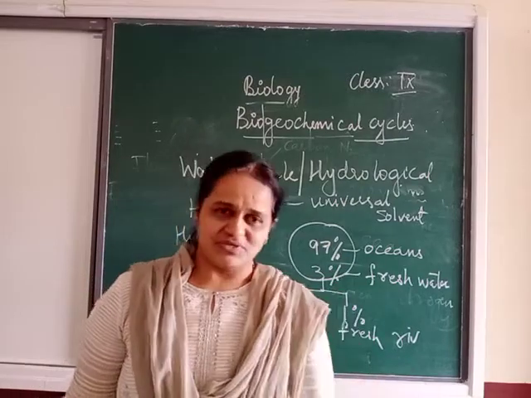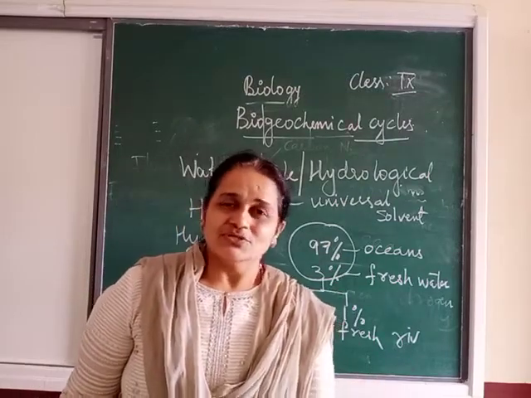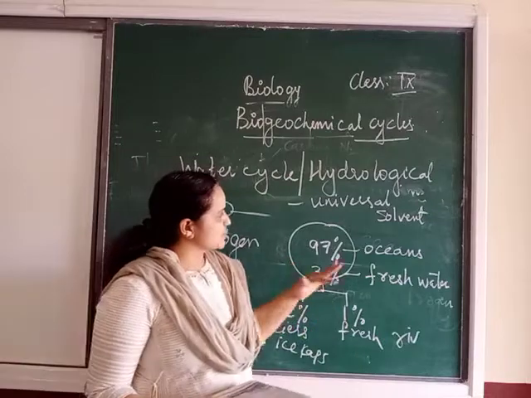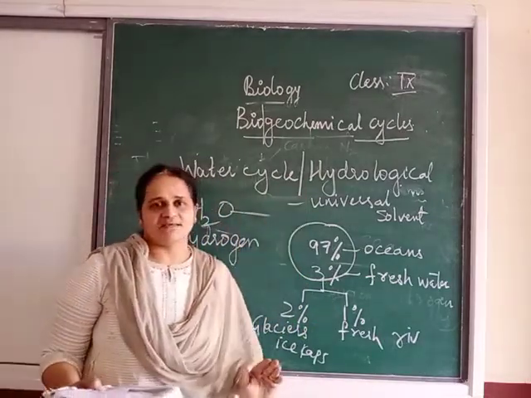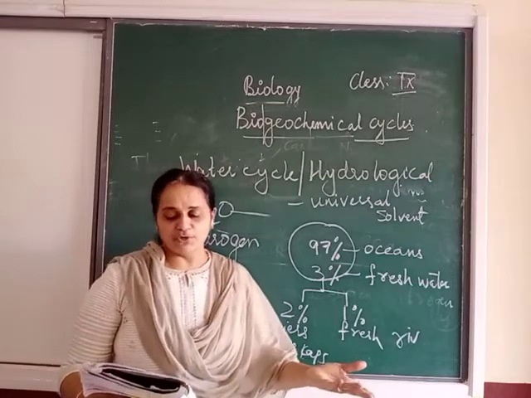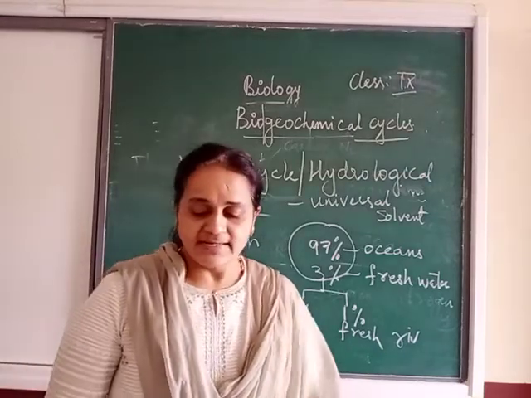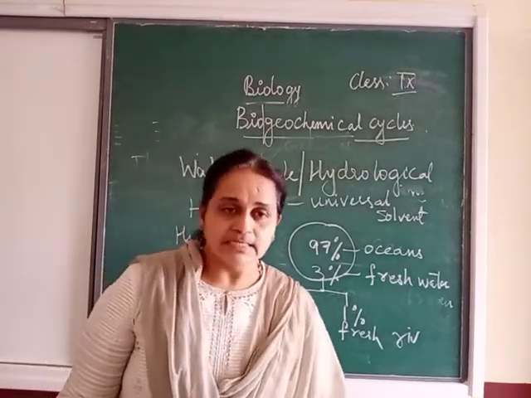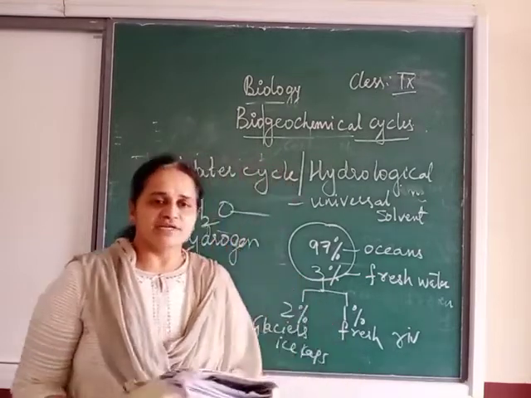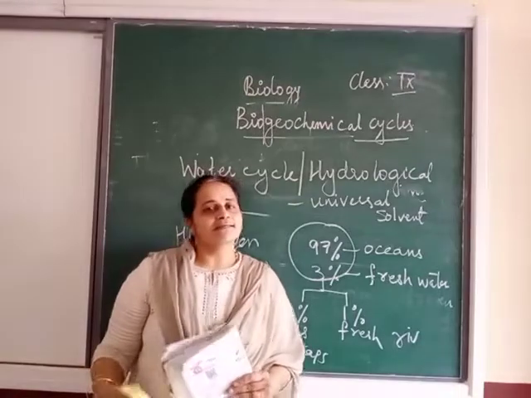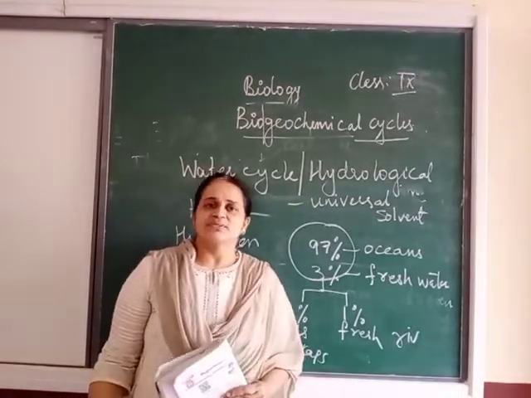They are polluted. Followed? So that is what human beings are doing with this cycle, the water cycle. This water is getting polluted. Right? So now we will talk about the water cycle in detail in the next class. Thank you.